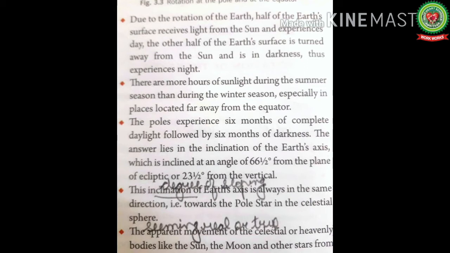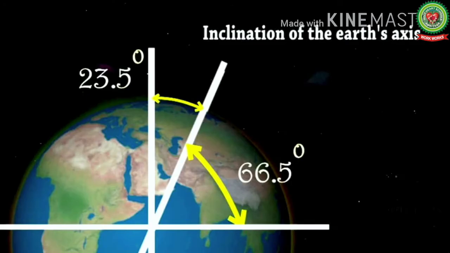The answer lies in the inclination. Inclination means the degree of sloping of the earth's axis, which is inclined at an angle of 66.5 degrees from the plane of ecliptic, or 23.5 degrees from the vertical. In very simple language, we can say that the inclination of the axis at an angle of 66.5 degrees and the flat poles are the main reason that the poles experience 6 months of complete daylight followed by 6 months of darkness.